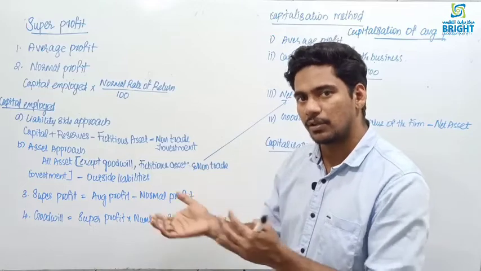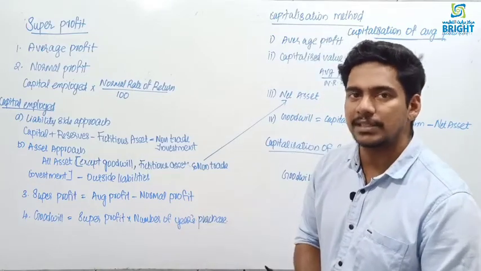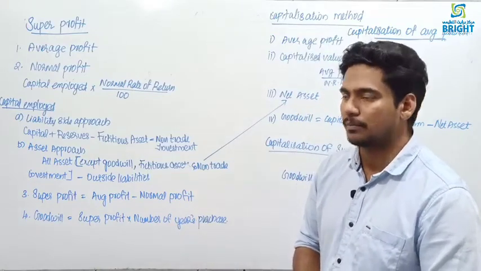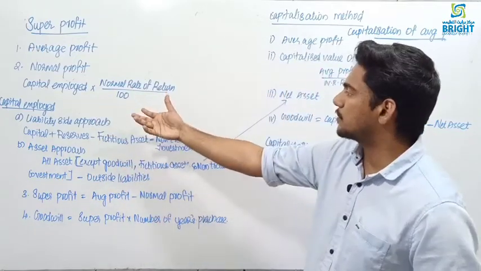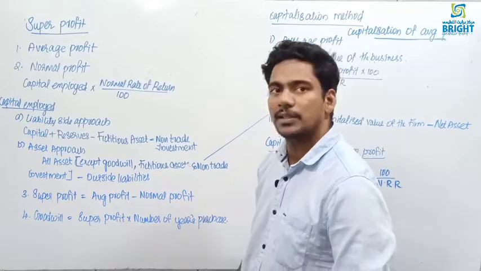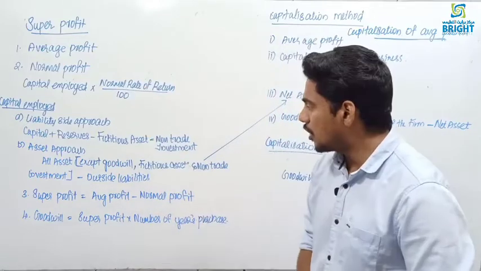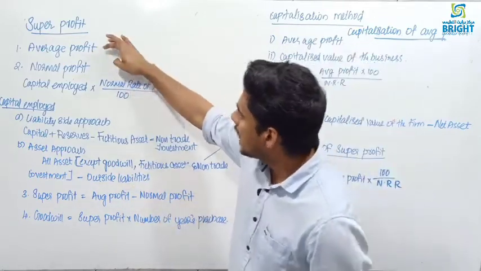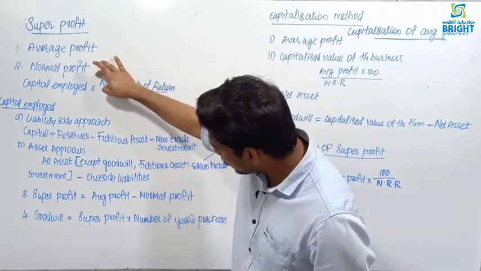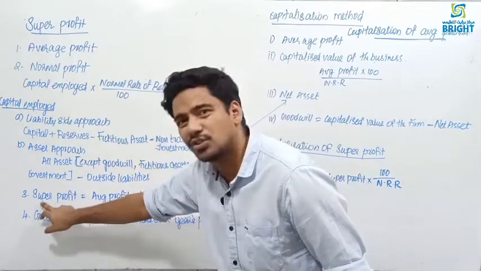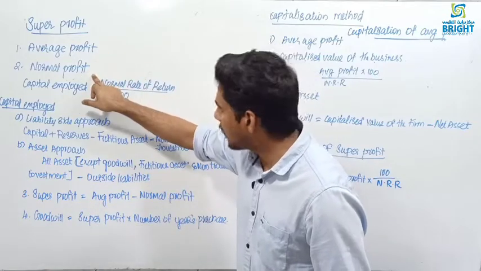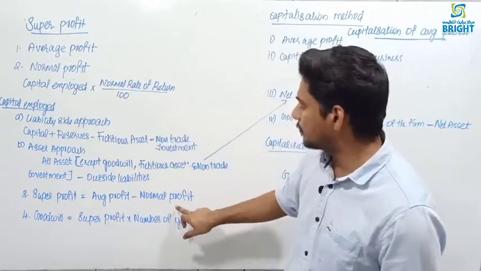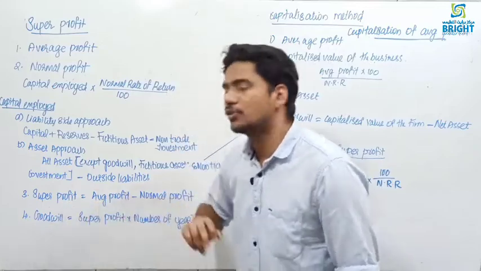From total asset, you are deducting outsiders liability. That is what is called the capital employed. So by this two, you can find the capital employed. Capital employed, you are just multiplying with the normal rate of return divided by 100 will give you normal profit. So first average profit, second one normal profit, third step that is super profit. It is easy. Super profit is equal to average profit minus normal profit.